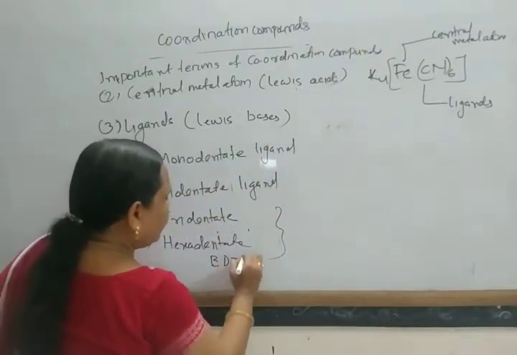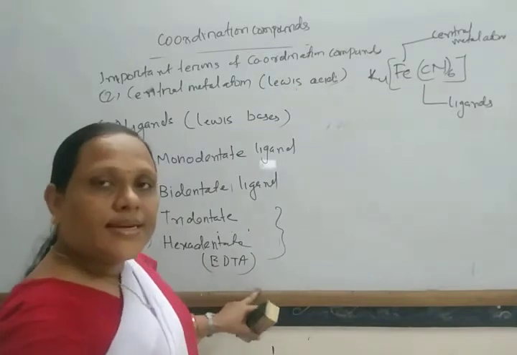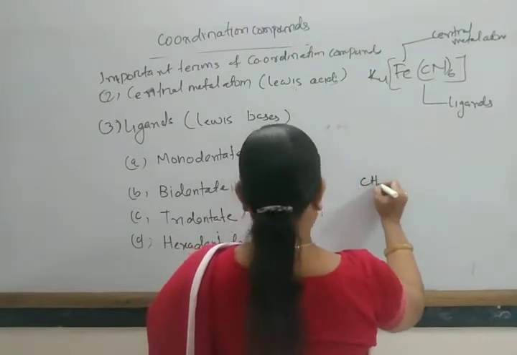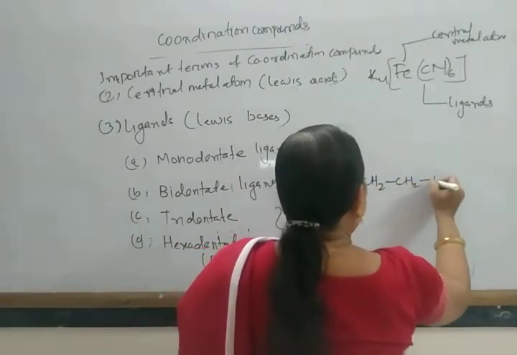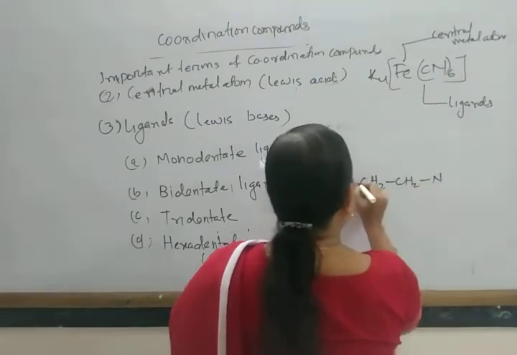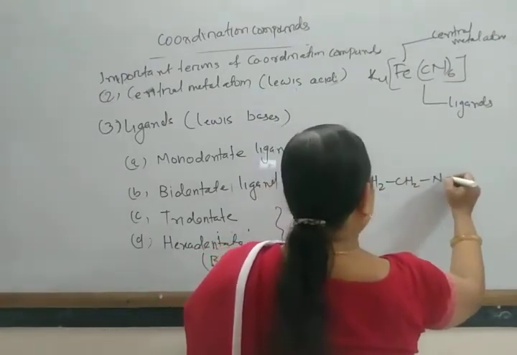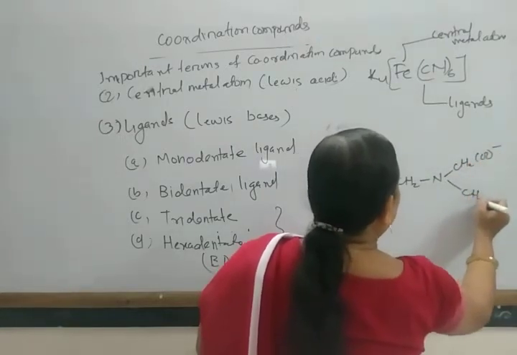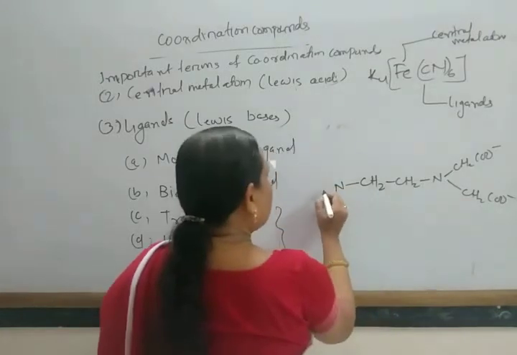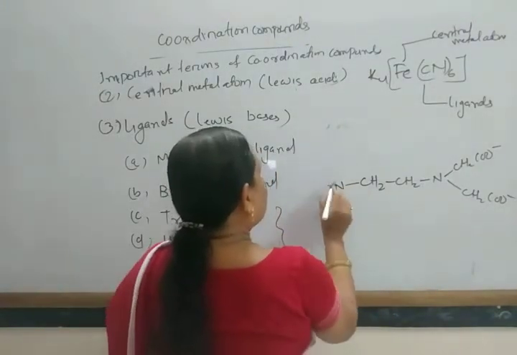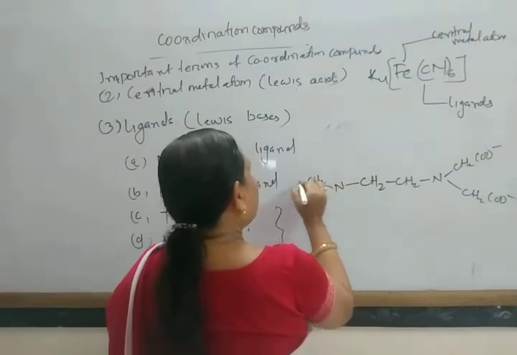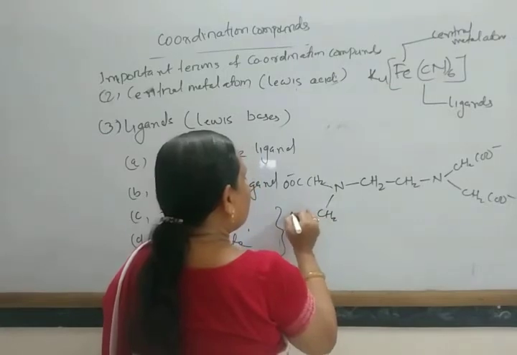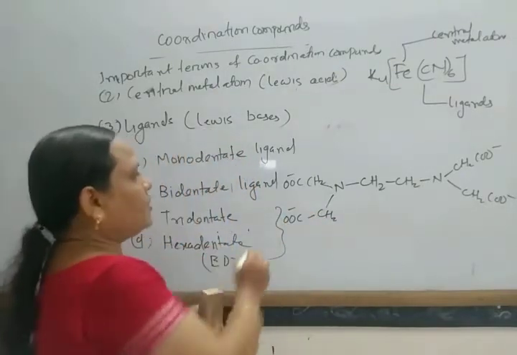Example is EDTA, ethylene diamine tetraacetate, with CH2COO minus groups.